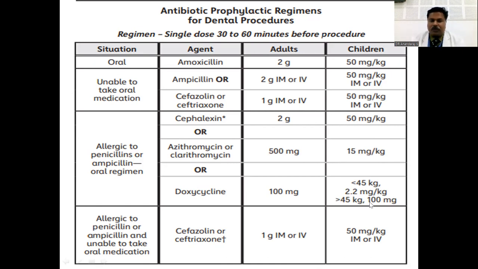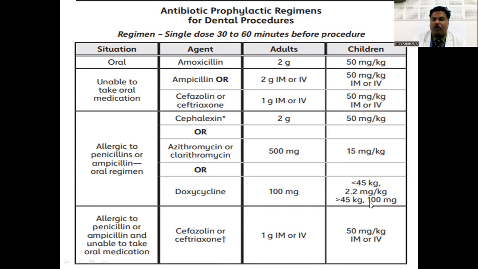And suppose you are giving an antibiotic prophylaxis today, the second dose has to be scheduled only after 1 week, so that we can prevent antibiotic resistance. And if at all you want to give antibiotic prophylaxis in between, ideally it should be 2 weeks, and you can go for the next drug.